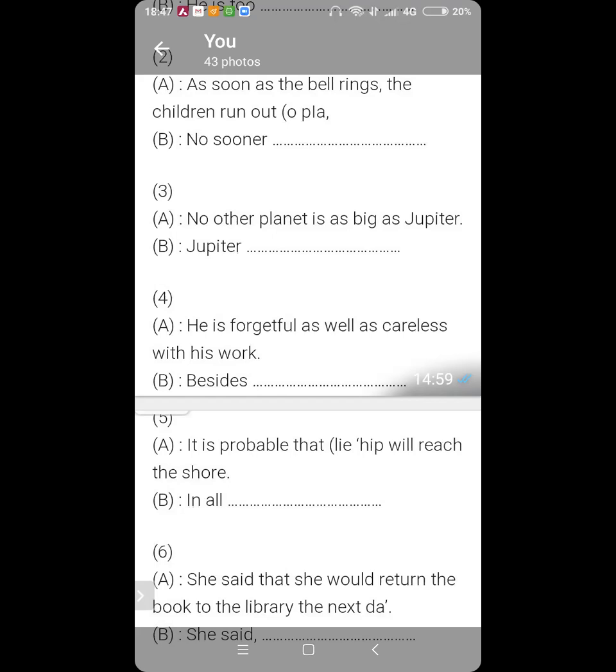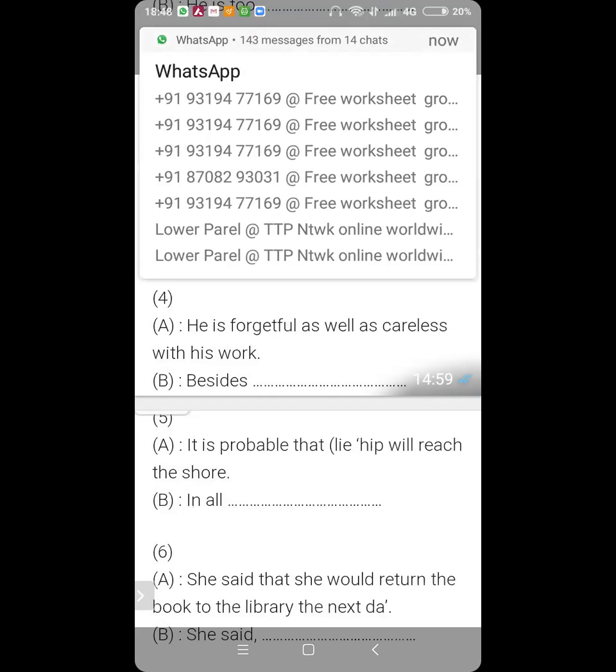Ansh, you will attempt number 4. He is forgetful as well as careless with his work. Besides being forgetful, he is also careless with his work. Perfect. With besides, you state the first thing and you use also in the second thing. Besides being forgetful, you use a comma after that. He is also careless with his work.